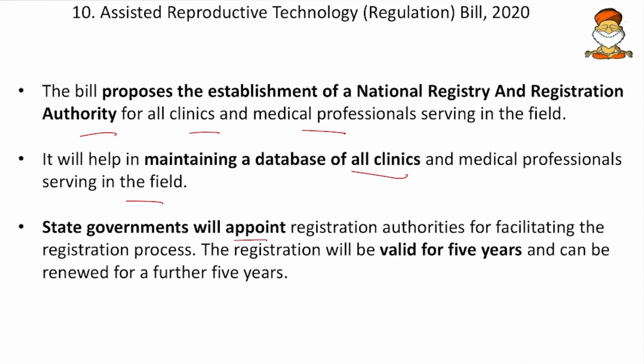Then, state governments will appoint registration authorities for facilitating registration processes, and registration will be valid for 5 years and can be renewed for a further 5 years. So, there is no compulsory license given. Even if the registration is made only for 5 years, in case of any mishaps or violation of rules and regulations, the government can revoke the license. So, that is what is happening with the FCRA and the various NGOs right now.